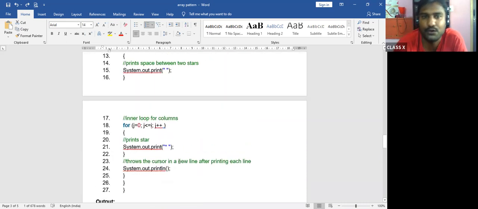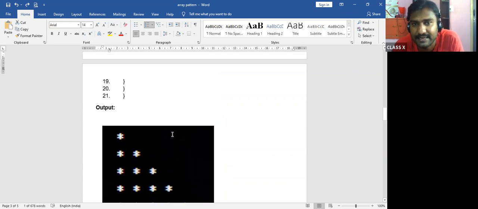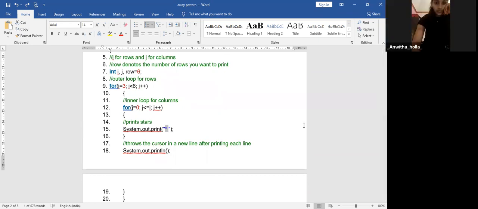Now, I want your questions so that we'll have a discussion on these two topics. This much is for 15 marks, which has been asked in your board exam. The question was right triangle and inverted triangle: write a program for the pattern using arrays of right triangle and inverted right triangle. Now, any doubts in this left triangle and right triangle? No, sir. Tejaswini, any doubts? No, sir.